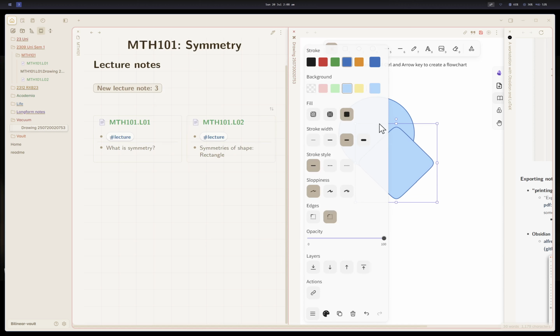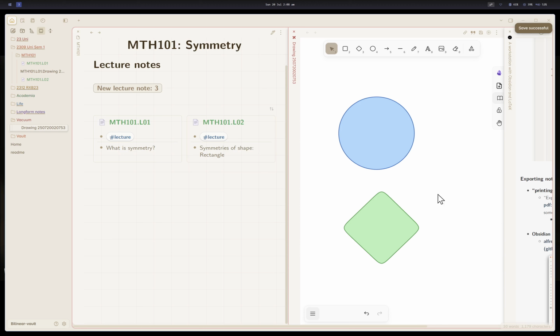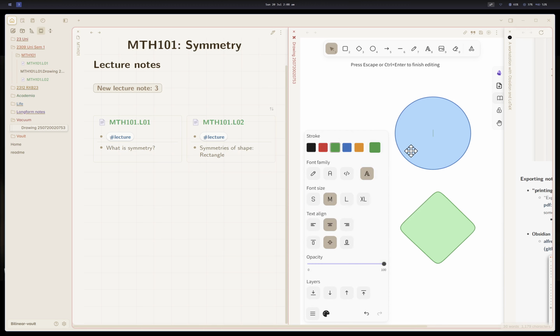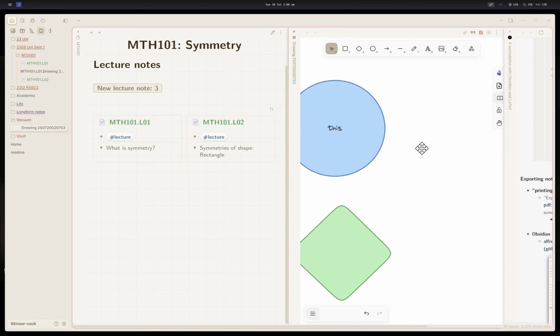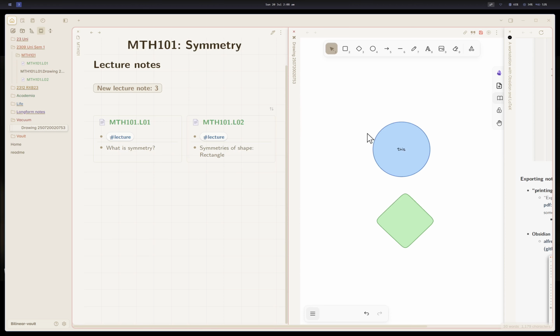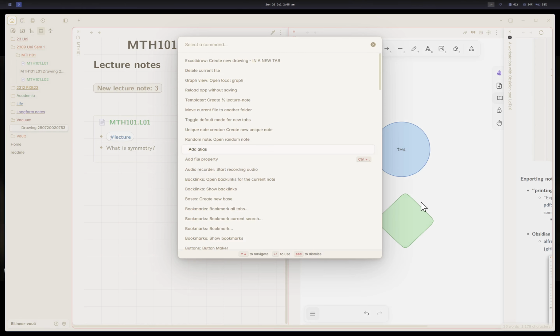These are cool shapes. Yeah, so you can double click on it and add text. If you don't like the text color, you can change it. And you can make flowcharts and ask them to render.